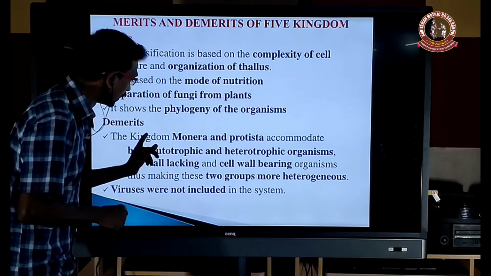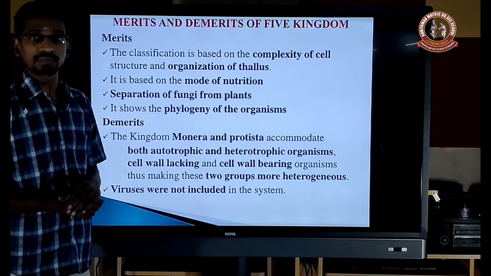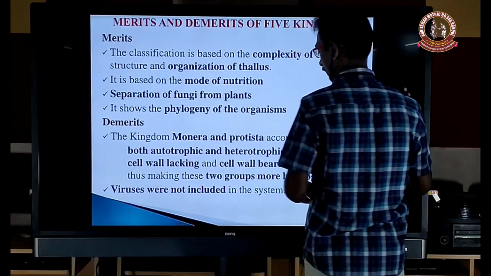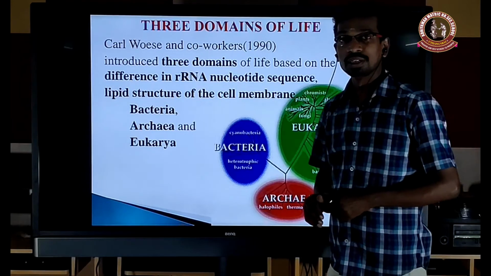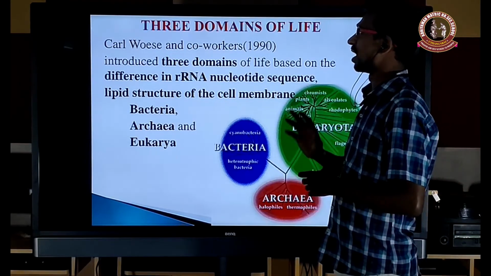Okay, so that's why this group is more heterogeneous. Which one? The Monera and the Protista. This is a main drawback of the five kingdom classification. Now we are going to the three domains of life.